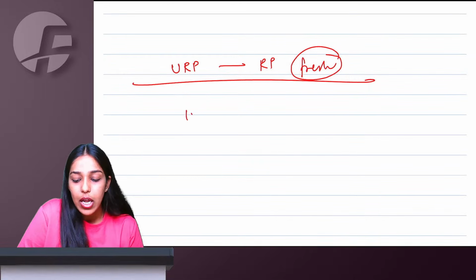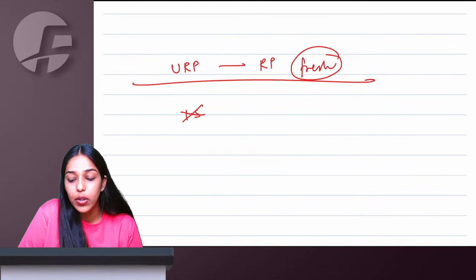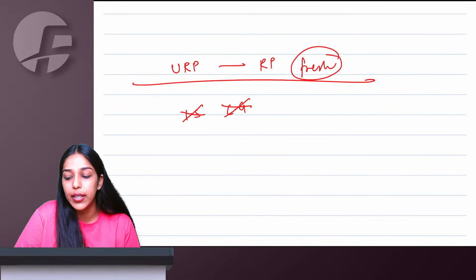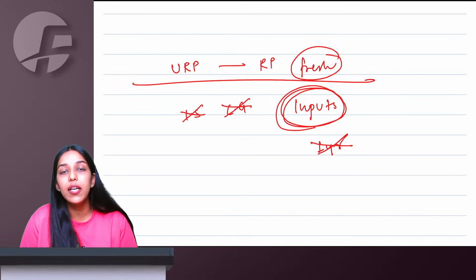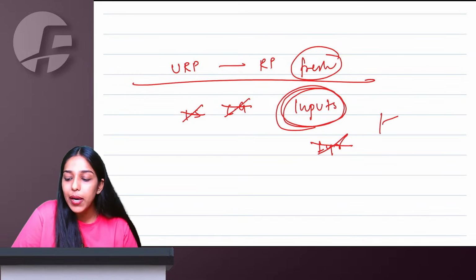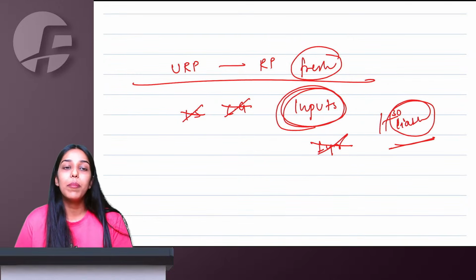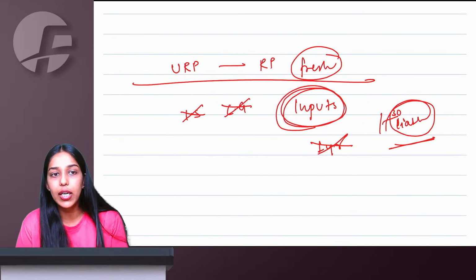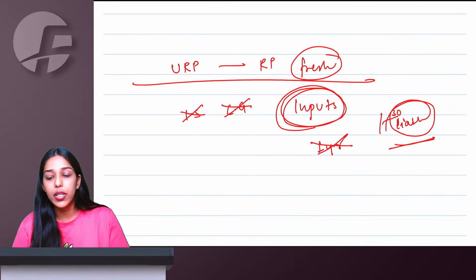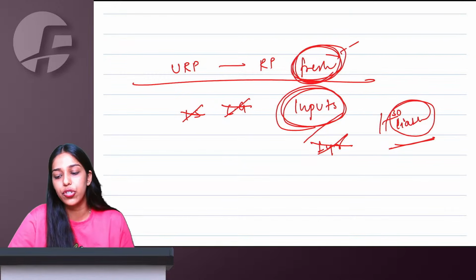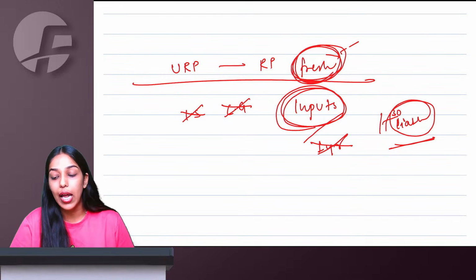First time registration. Then no input service ITC you get. No capital goods ITC also you get. Only inputs ITC you will get. That too not older than 1 year. That too if you have applied within 30 days of becoming liable for registration. If you apply late after 30 days, then also you will not get ITC. So if you are applying within 30 days, then only for inputs not older than 1 year in case of fresh registration, you will be getting input tax credit.